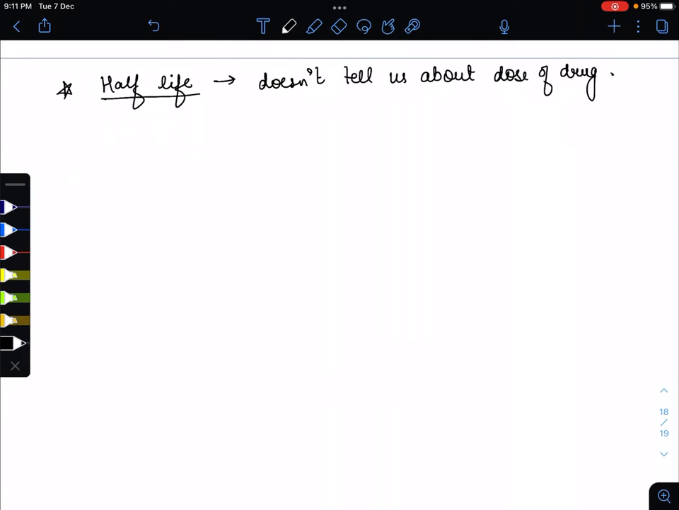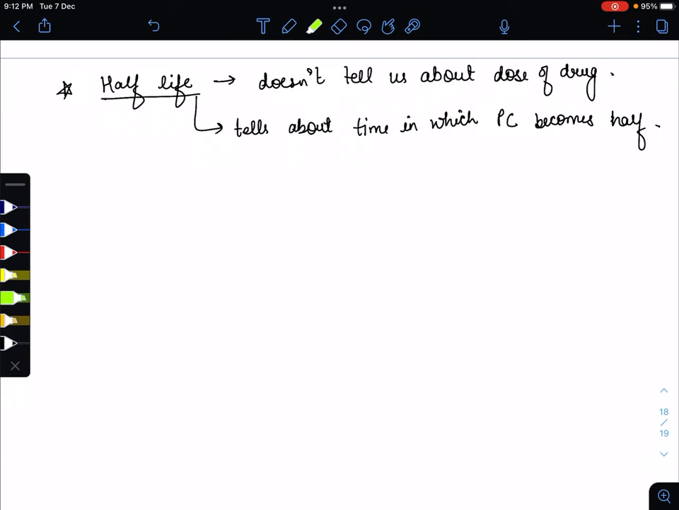It tells about the plasma concentration, at what time the plasma concentration becomes half. So it tells about the time in which plasma concentration becomes half, but it does not tell us about the dose of a drug. Please remember it, it is very important. It does not tell us about the dose of a drug, it tells about in which time the plasma concentration